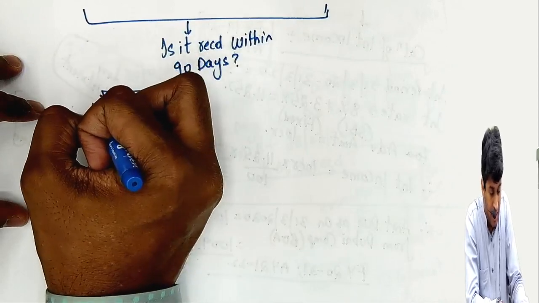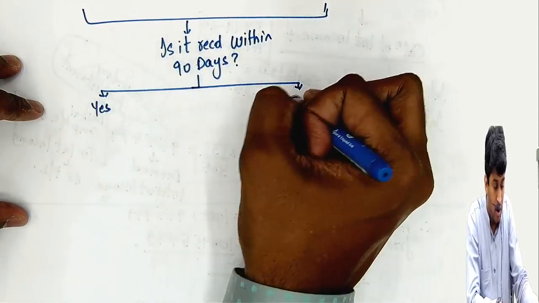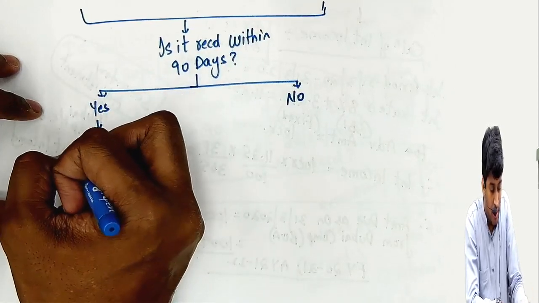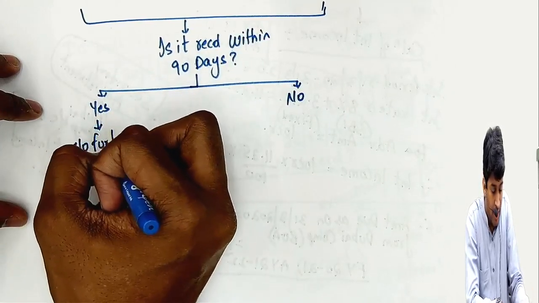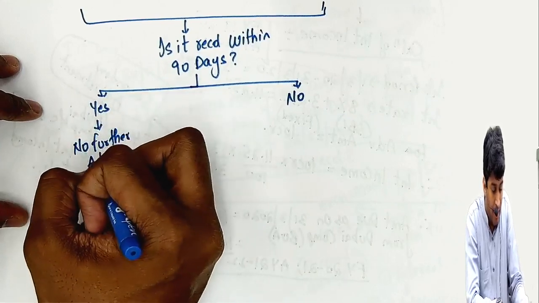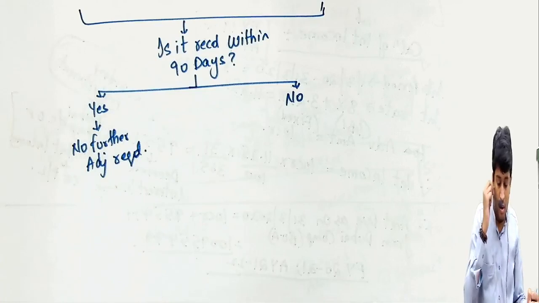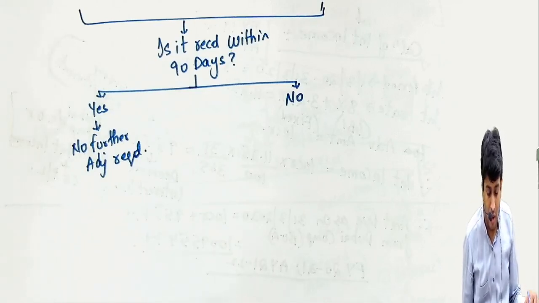Answer can be yes, answer can be no. If answer is yes, no further adjustment required, nothing will happen. No further adjustment is required.